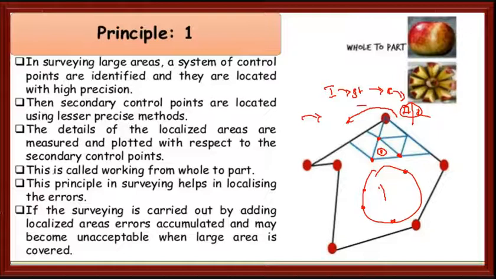I hope you understood this one. This is called working from whole to part. This principle in surveying helps in localizing the errors. If surveying is carried out by adding localized areas, error accumulates. That is what I said: if you go in the reverse direction, I will write it here, India, Maharashtra, Pune, Kharadi.